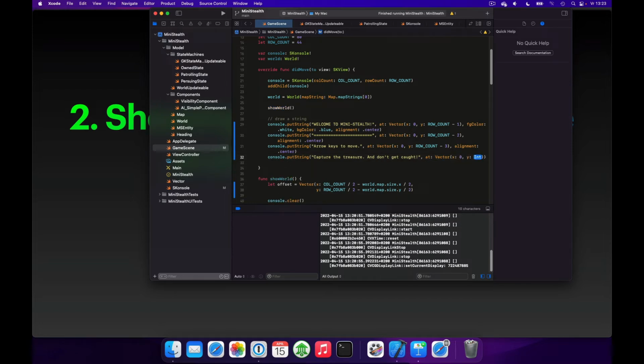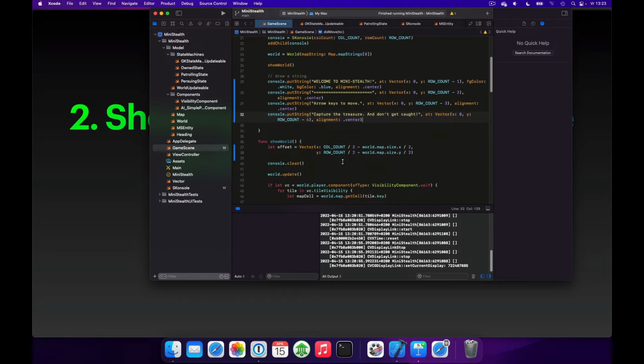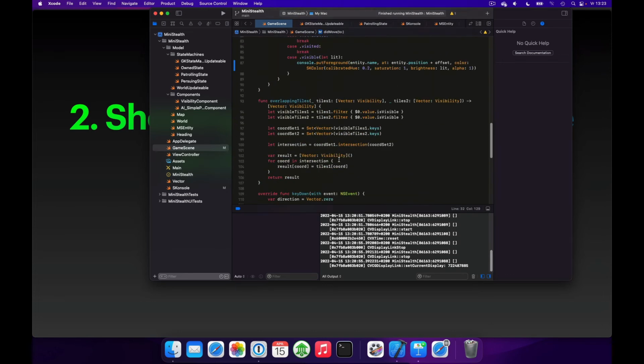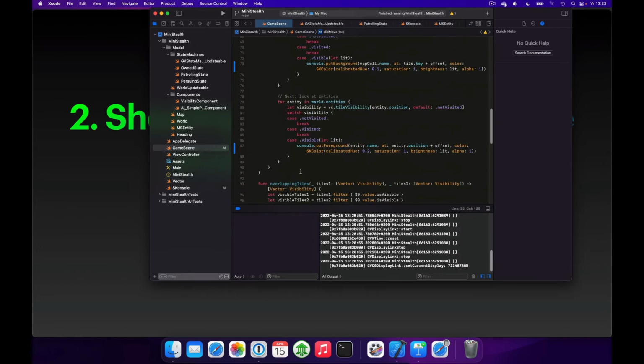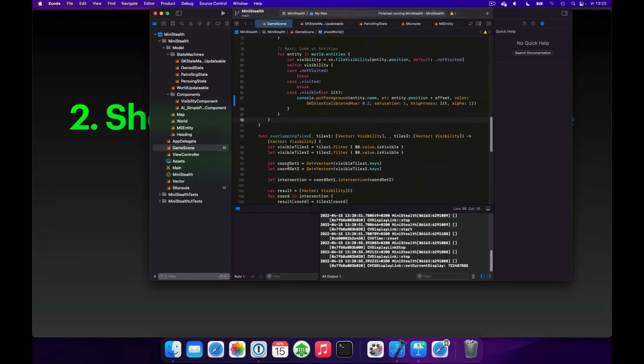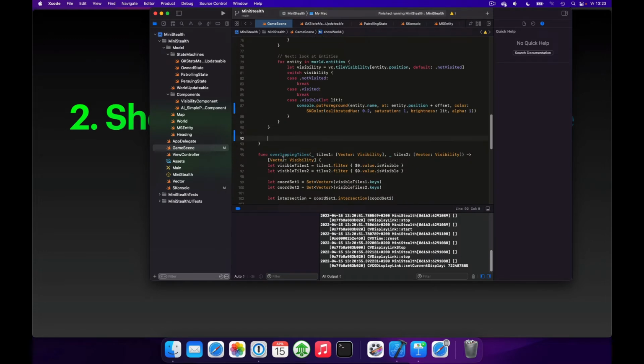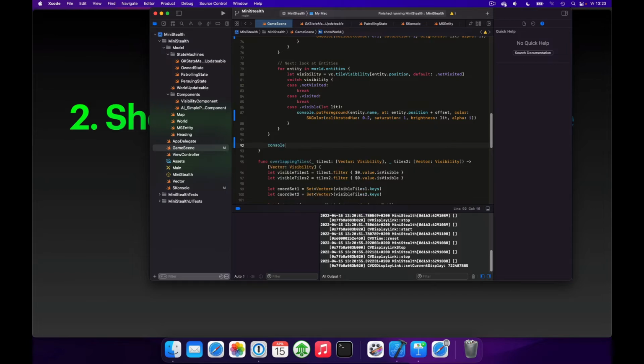So this too will have to go one further down from the top, and again we'll use the alignment center. So this will show the welcome message. Then we want to show where the player is. At the end of the updateWorld function, we'll put a string, console.putString, and we'll say player position.